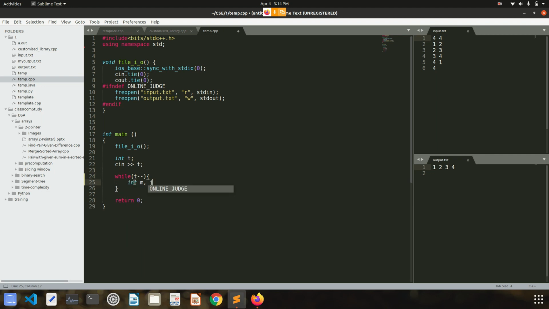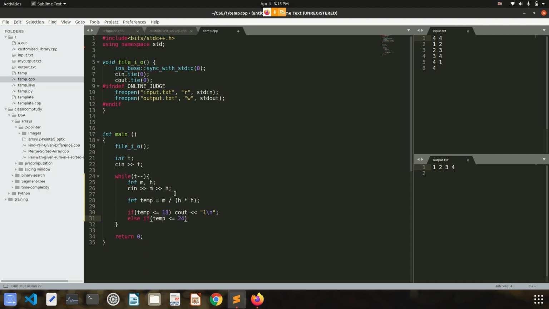So mass will be given and height will be given. I'll quickly take input m and h, right? And we'll create a temp variable in which we will store the calculation, which is m divided by h into h, right? If temp is smaller than or equal to 18, then I have to output 1, right? Else if, what is the second condition?